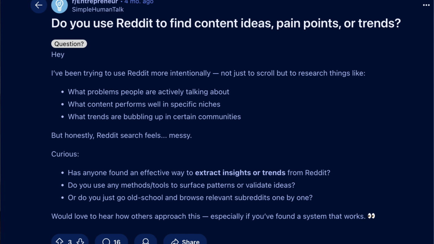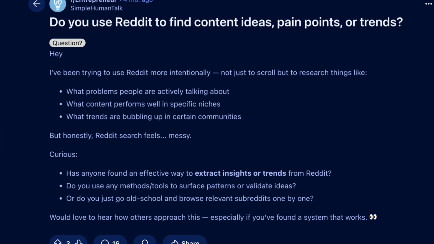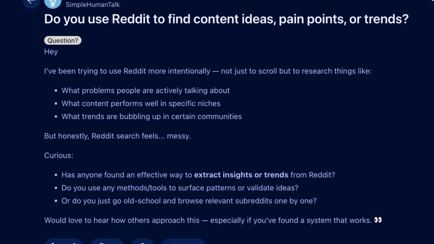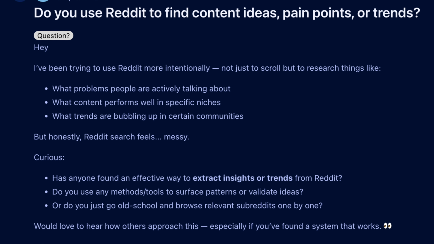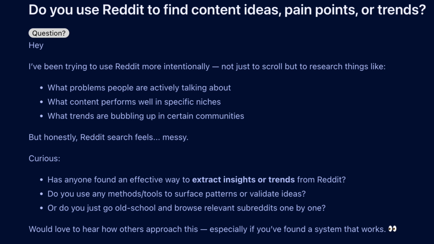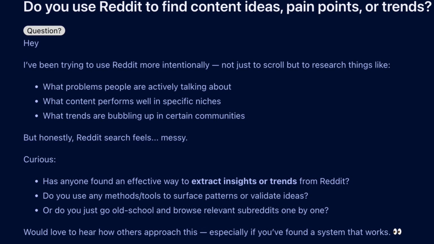I've been trying to use Reddit to research problems that people are talking about. But honestly, Reddit search feels very messy. Has anyone found an effective way to extract insight and trends from Reddit? And right there you have someone telling you what they would pay money for. So instead of just trying to guess problems, why not listen to the problems people are having? And this is the reason I built this platform, so I could find problems like this to be solved.